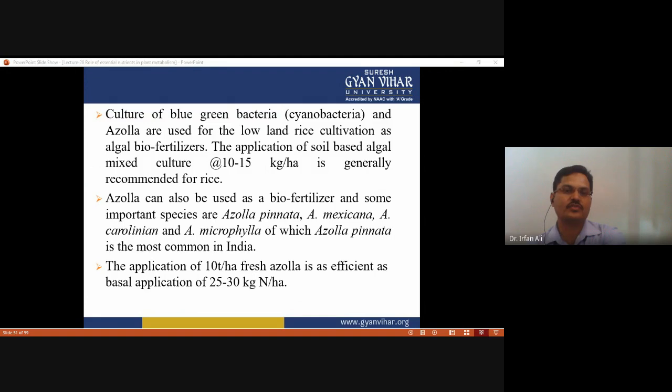And Azolla can also be used as a biofertilizer, and some important species are Azolla pinnata, Azolla mexicana, Azolla caroliniana, and Azolla microphylla. Azolla pinnata is the most common species used as a biofertilizer for nitrogen deficiency. And the application of 10 tons per hectare of fresh Azolla is as efficient as a basal application of 25 to 30 kilograms per hectare.